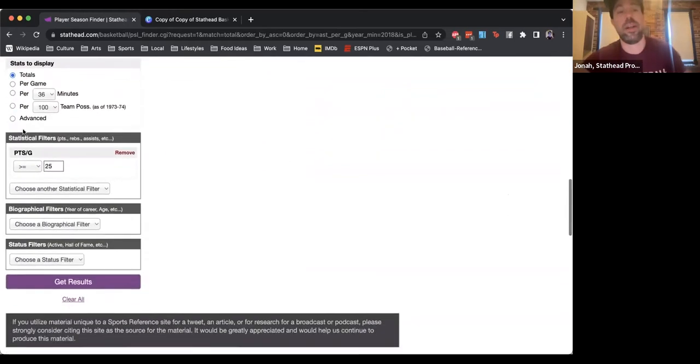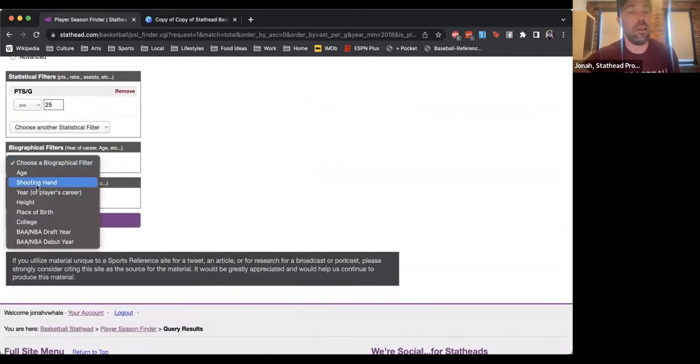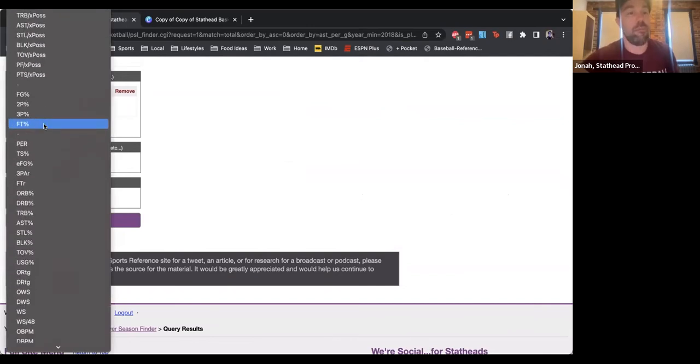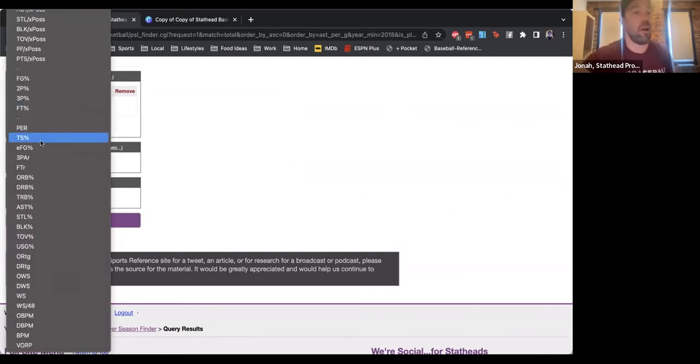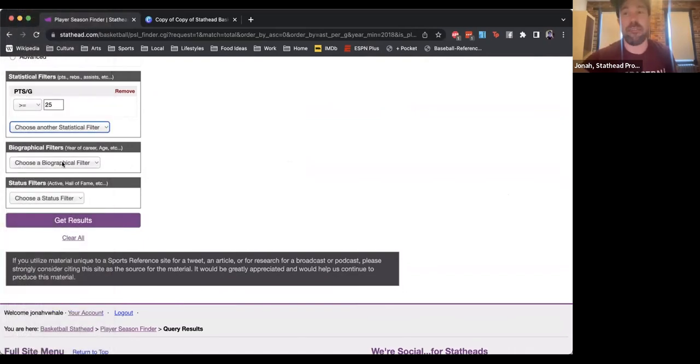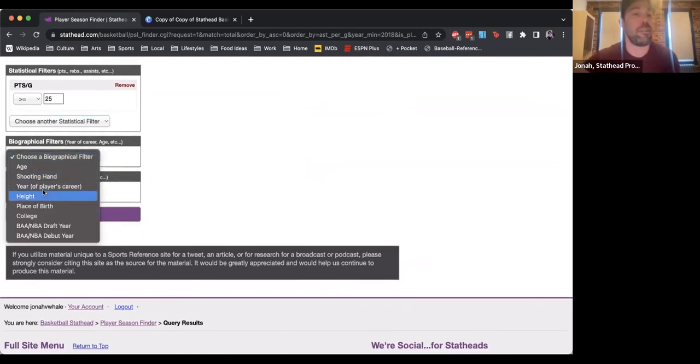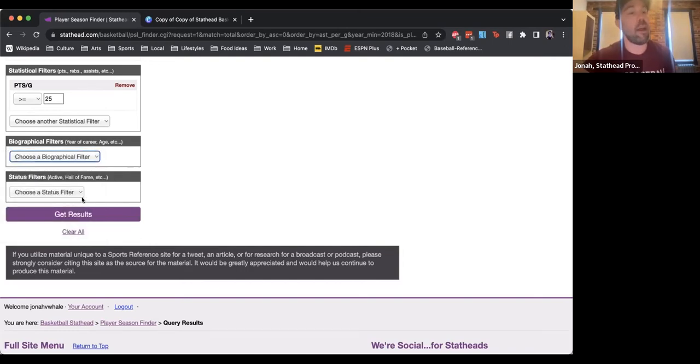So this is just kind of scratching the surface of what you can do in this tool. In addition to stats, we have advanced stats like PER, true shooting, BPM. I know that's a topic of hot conversation right now with the MVP race. You can get all of that in the statistical filters, but you can also get stuff like height and the college that they went to, whether they shoot left or right-handed, their age in the biographical filters.